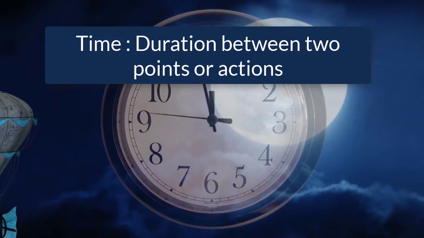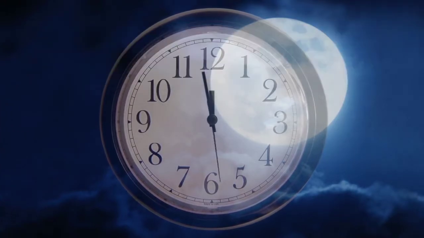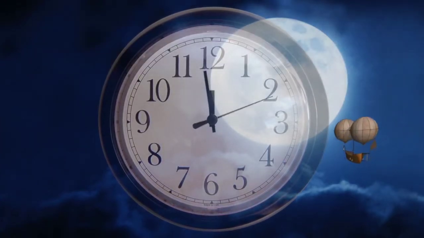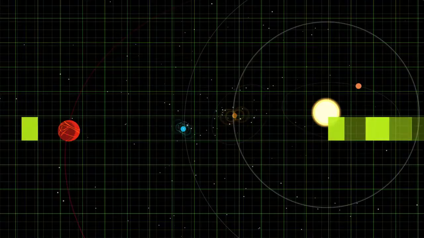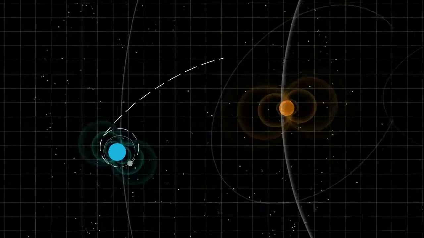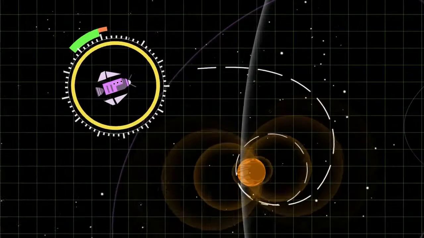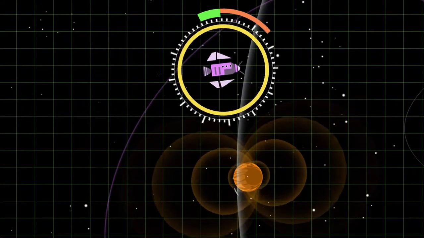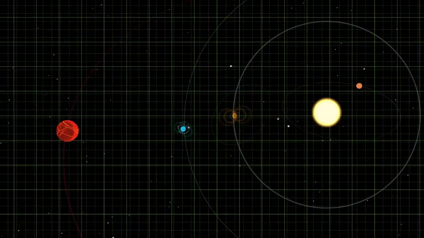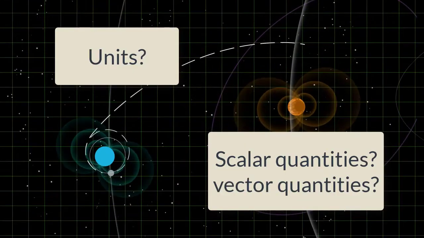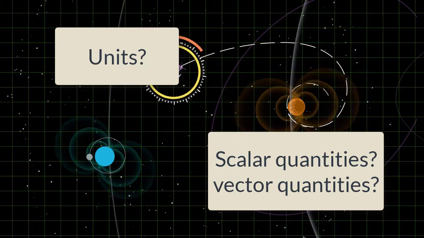If you have understood what is distance and speed, we can move to the next part. But if you have not, please go back to the basics. We can then proceed. It is okay if you're confused. It is always okay to ask questions. Now that you know what is distance and time, we will move forward. We will learn about units and understand what are scalar and vector quantities.